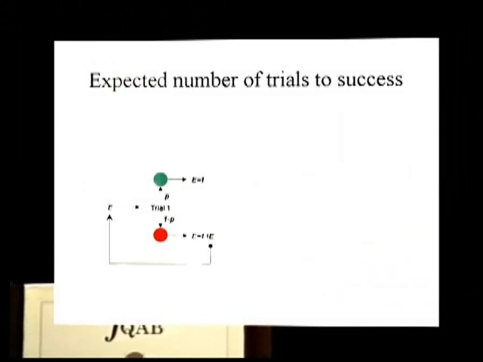Let's say that E is the expected number we're trying to find, okay? Expected number of trials until I get the event. Well, what happens on the first trial? Either I get the event or I don't. If I get the event, which occurs with probability p, then I only needed 1 trial. So E is equal to 1.